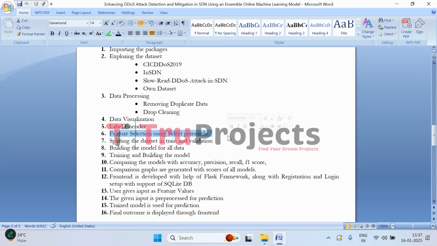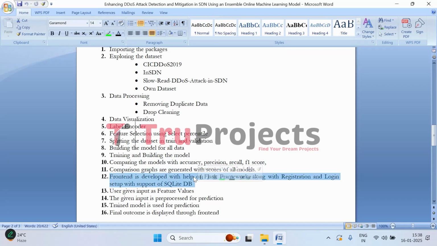Then comes the feature selection part. Here we select the features by using the select percentile method to identify and keep the most important features, which improves the model performance and reduces overfitting. Then we split the data into train and test sets. The train set is used to train the models and the test set is used to evaluate the models. Then we initiate all the machine learning models that we will be building in this project, and we train them with the training set, where we adjust and fine-tune the parameters to improve the performance. Then comes evaluating the model. We evaluate all of them using accuracy, precision, recall, and F1 score, and we compare the results. Then we compare all the model scores through graphs.